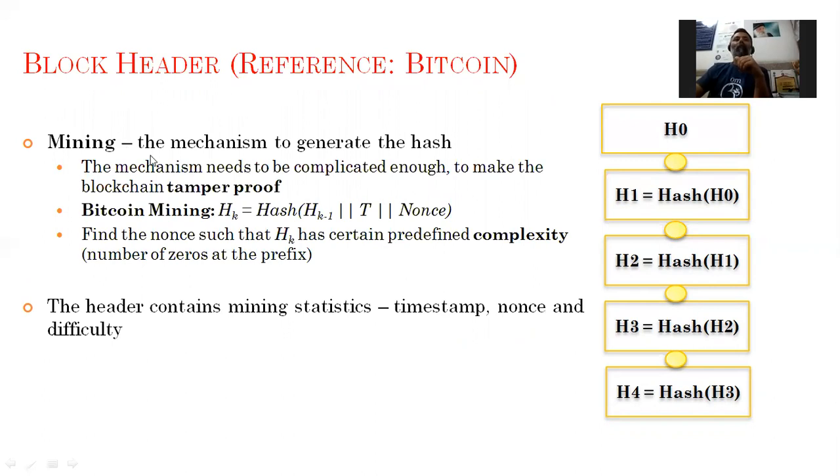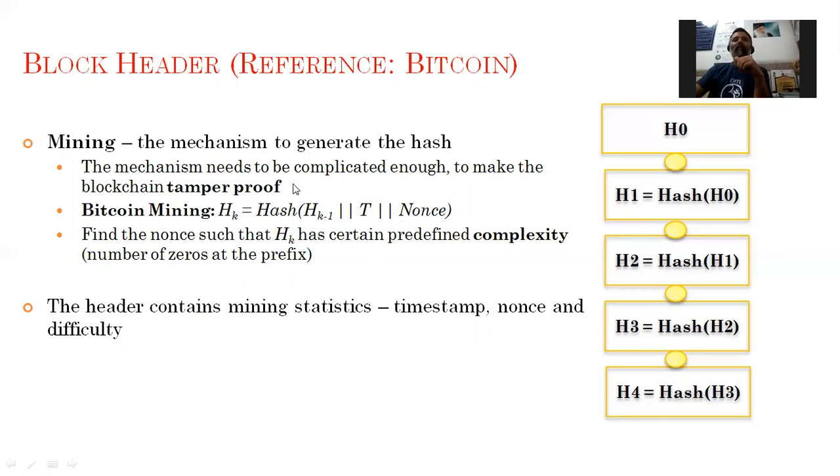Now, mining, the mechanism to generate the hash, is mining. It is basically the way by which the actual block will be confirmed. The mechanism needs to be complicated enough to make the blockchain tamper proof.